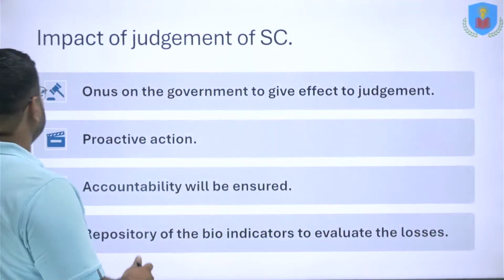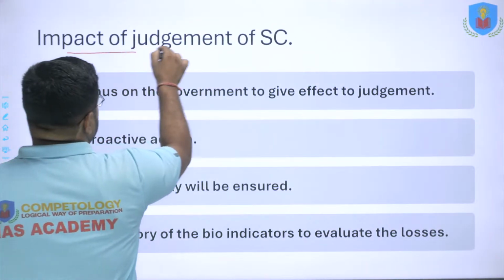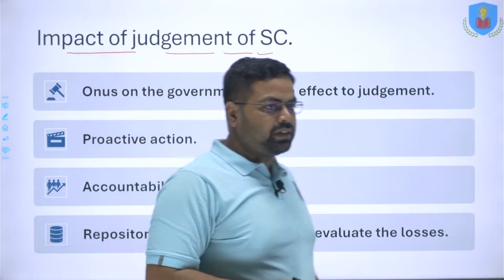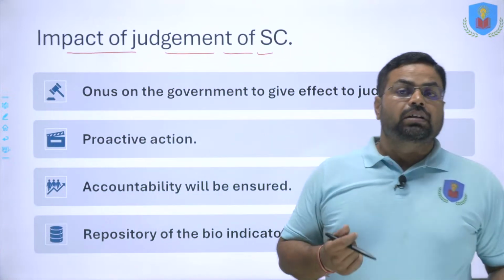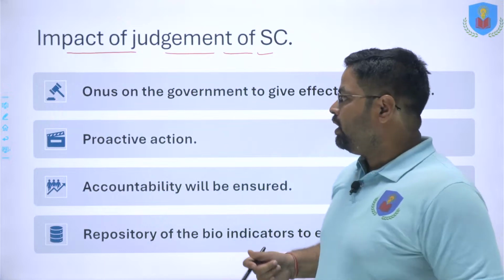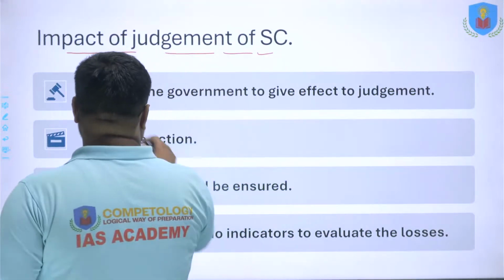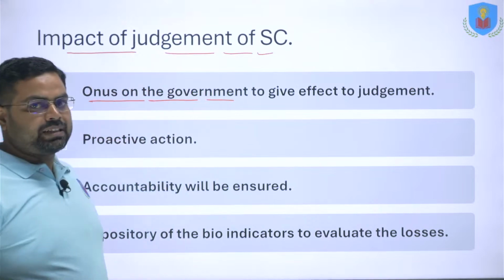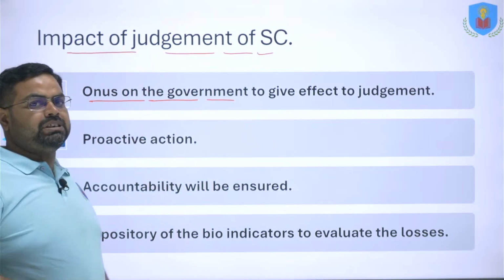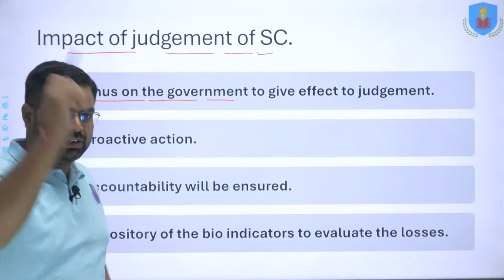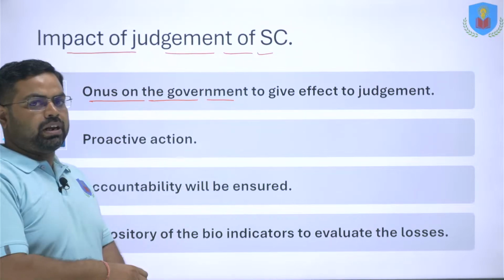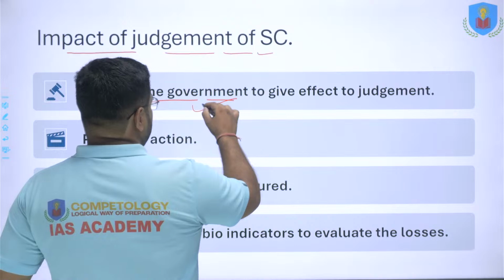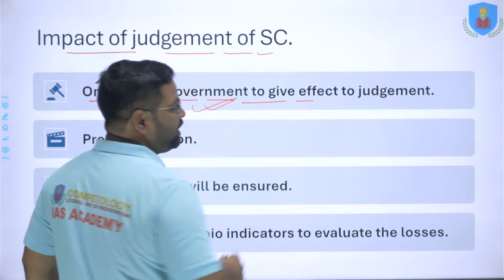Now come to the impact of the judgment of the Supreme Court, why it is important and why this was needed. Here the Supreme Court's judgment will create an onus on the government. Now if anyone neglects or overlooks a Supreme Court order, no one has that capacity, whether the government or any person. The Supreme Court's order is last and binding, right? So here, the onus will be on the government to give effect to the judgment.